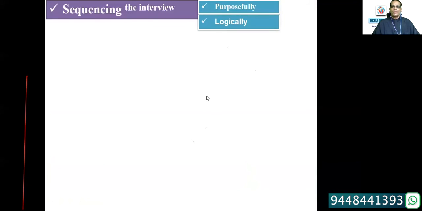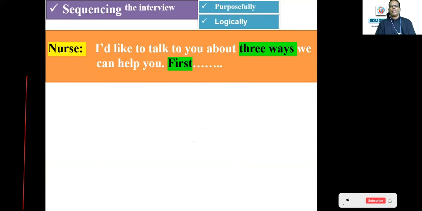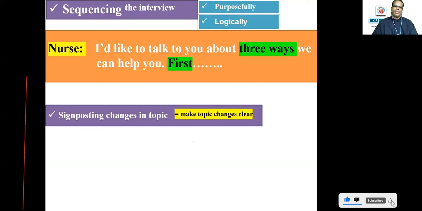Cool. Now, sequencing the interview. You have to sequence it purposefully and logically. Now, I'd like to talk to you about 3 ways that can help you. There are 3 ways we can help you. See how you can sequence. Clearly tell them, I would like to tell you 2 things or 3 ways. Then you have to say first, second, third. So clearly sequence your speaking. That gives it beauty.